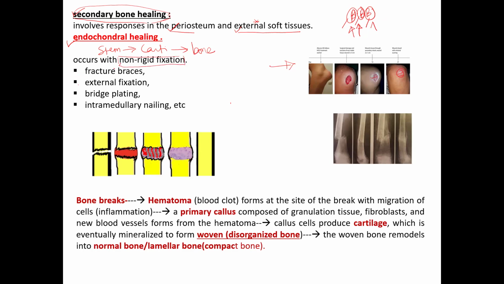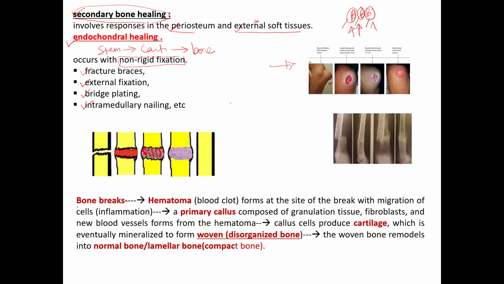Here we are not fixing very rigid, but we are just giving relative stability. So where we have this, when we are planning to manage the fracture with braces, like application of plasters or something like that, or we are using external fixator, or we are using some bridging plate, which the screws are away from the fracture and not holding it very tightly. Same way in intramedullary nail. So this is the type of primary bone healing and the secondary bone healing.